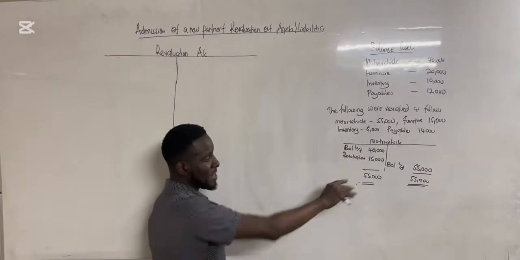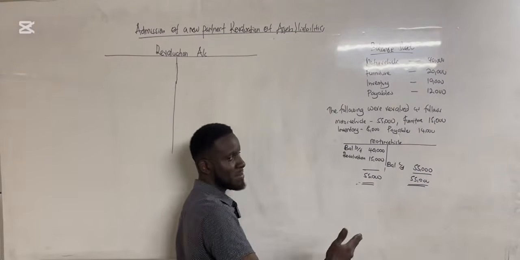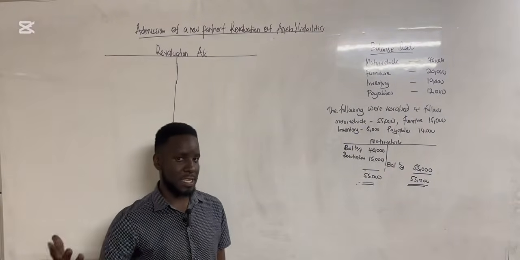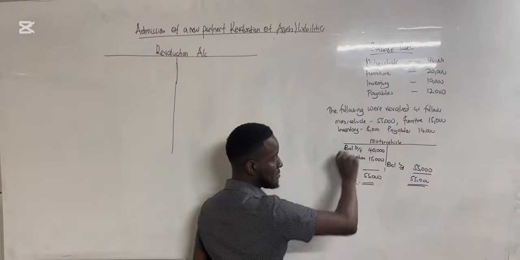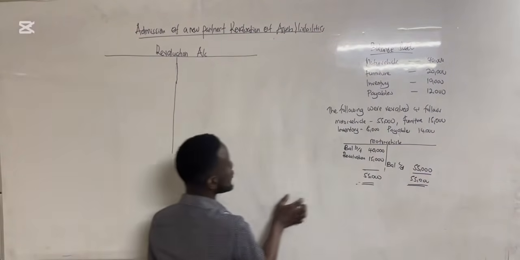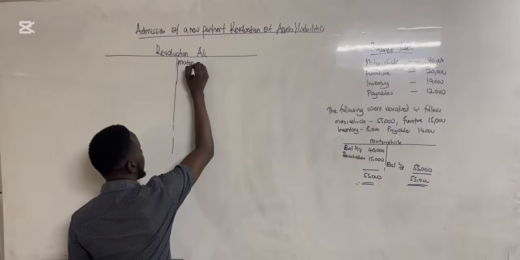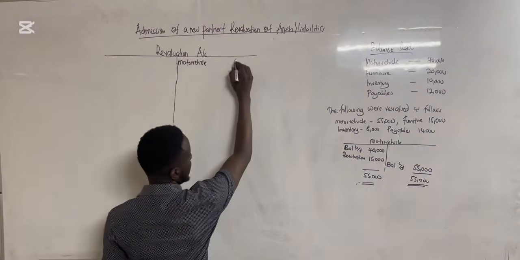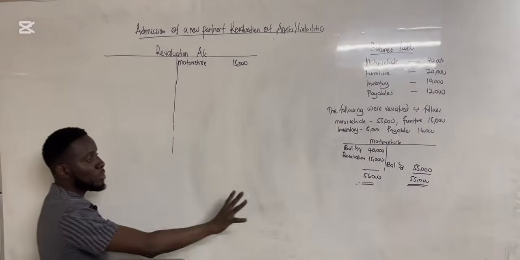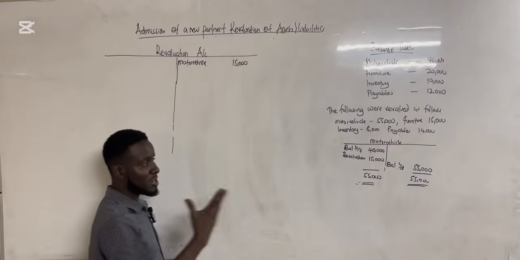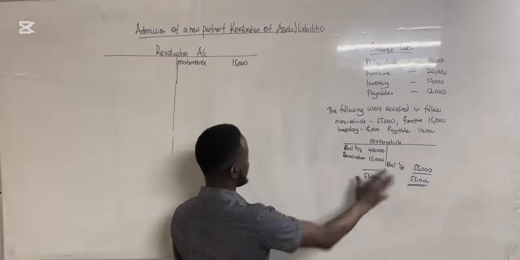Now, once I've debited the motor vehicle account in the name of revaluation, every debit entry must have a corresponding credit entry, meaning I'm supposed to perform double entry on this. Since I've debited motor vehicle in the name of revaluation, I'm going to come and credit the revaluation account, and I say motor vehicle, and then I put 15,000 like that. So this is how we post to our revaluation account. In our revaluation account, we are going to put either the increase or the decrease. That's how we are going to treat the motor vehicle.